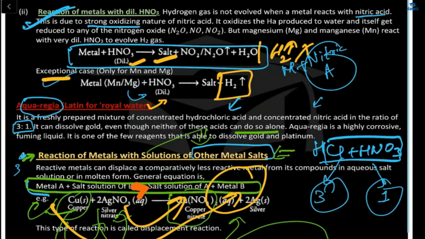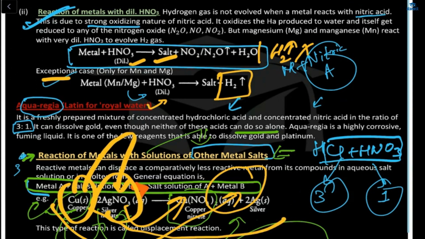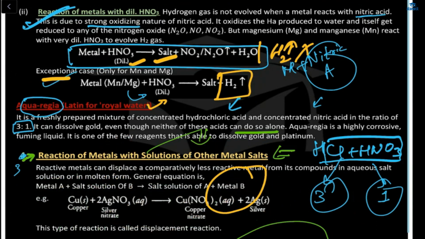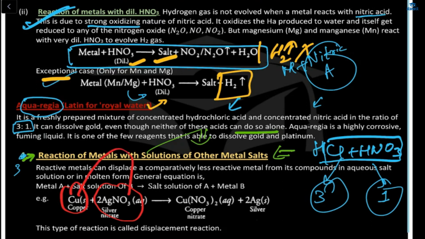Reaction of metal with a solution of other metals. So this is copper metal and this is AgNO3, which is a solution. Now this metal is combining with NO3, which is in solution, and Ag, silver metal, is alone. This should be very clear to you because it's very simple. Here it's written the reaction of a metal. So the metal is reacting with a solution, AgNO3. In the output it will be CuNO3 and Ag metal will be alone over here.